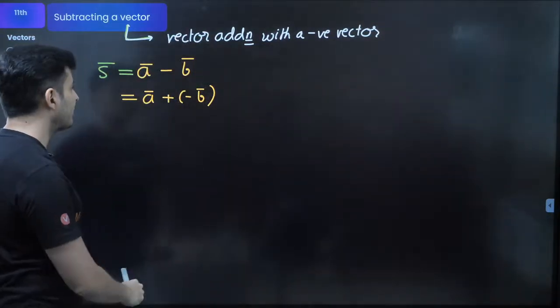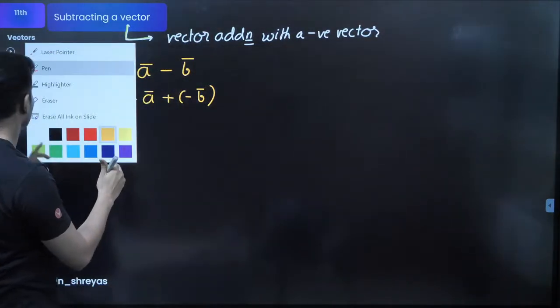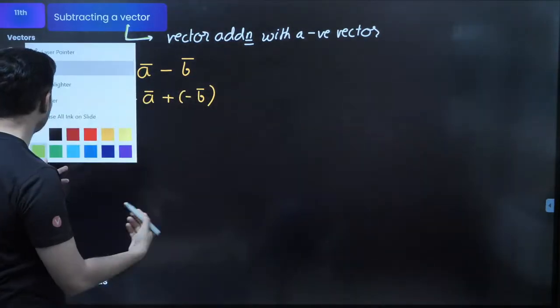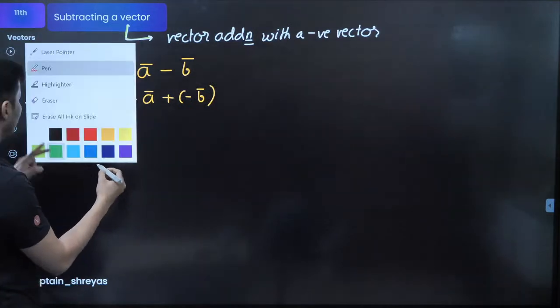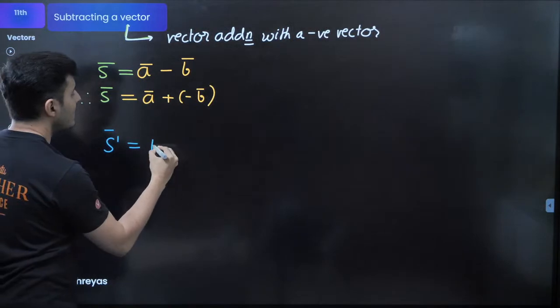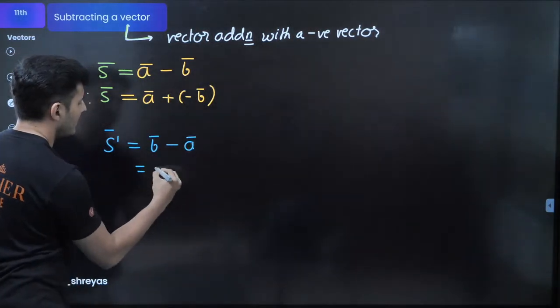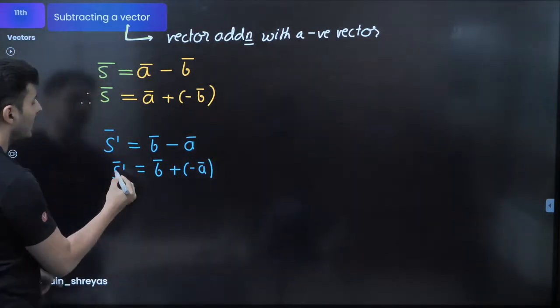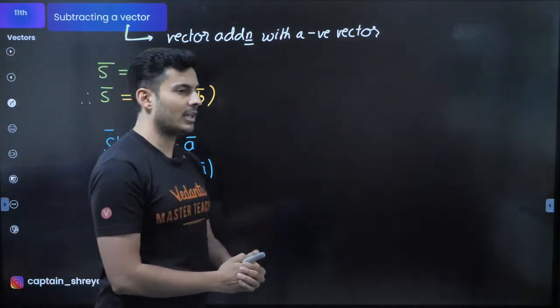Oh, but there is one interesting thing. Notice that if this subtraction is A bar minus B bar, and if somebody says also try to find this one maybe, how about this S prime? S prime is B vector minus A vector, which is B vector plus negative of A vector. Do you think S prime and S are equal or not equal?